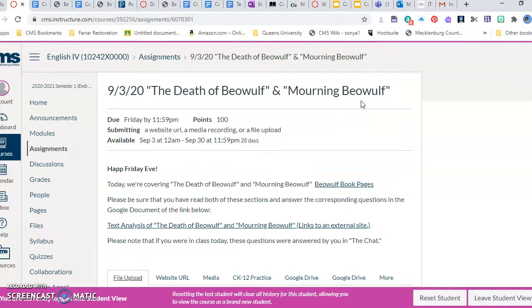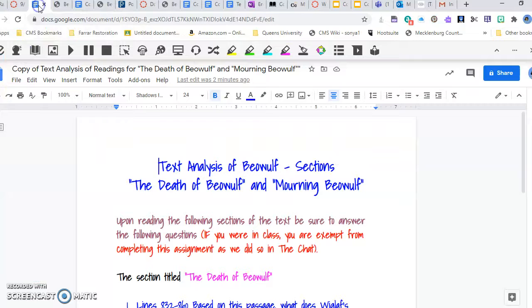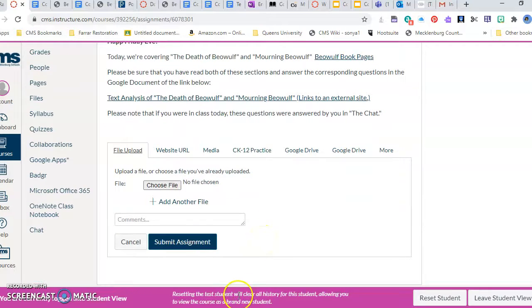Once you click on that, you will then go down to the portion where it says Google Drive. Once you click on there, it will take you to documents in your Google Drive, and you will simply select that document that we were working on and upload it into the assignment. It will upload as a file, and then guess what you'll hit? Submit assignment. And you're done.